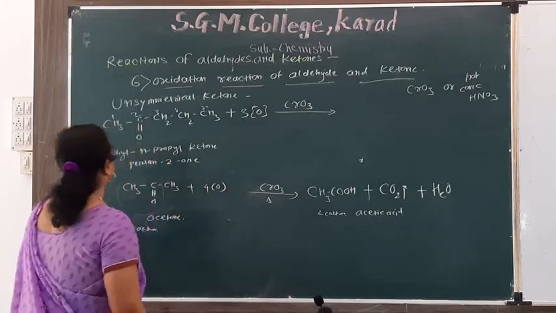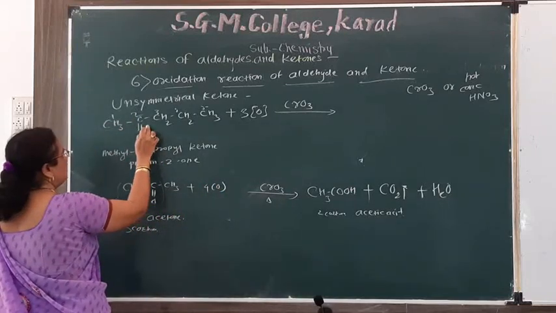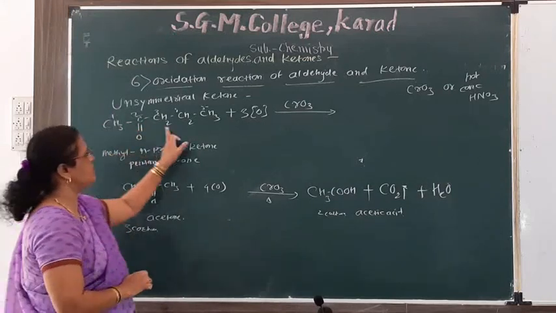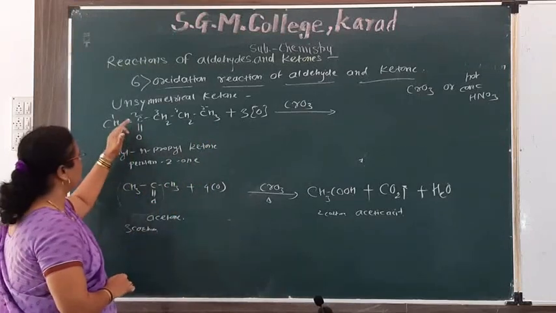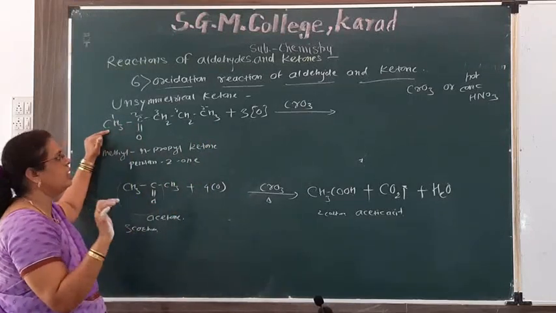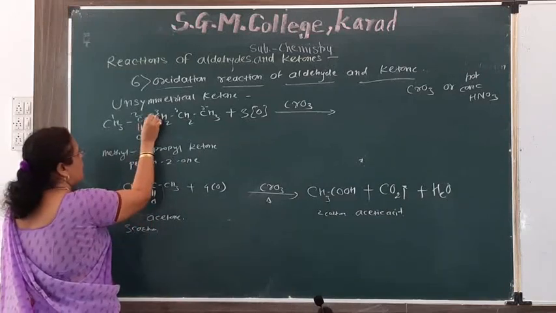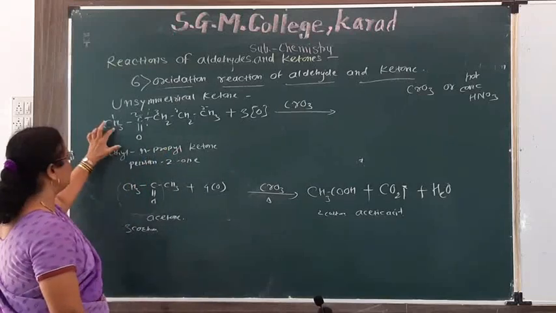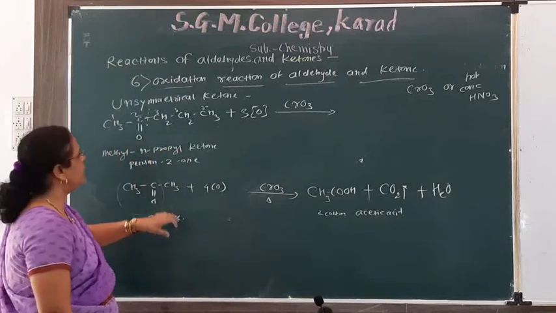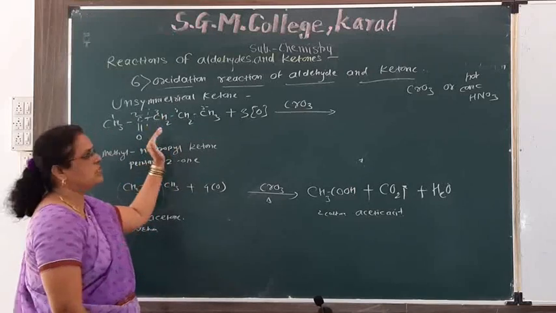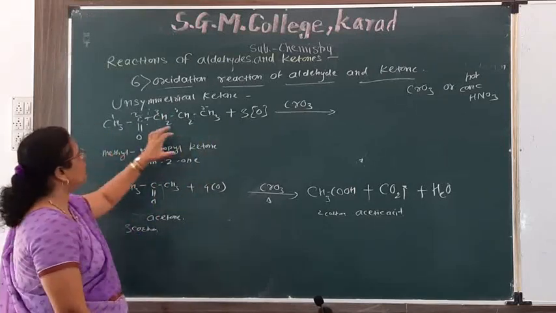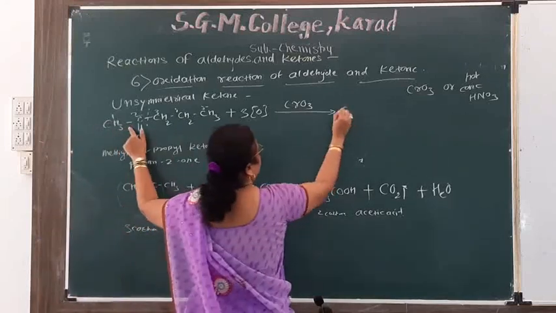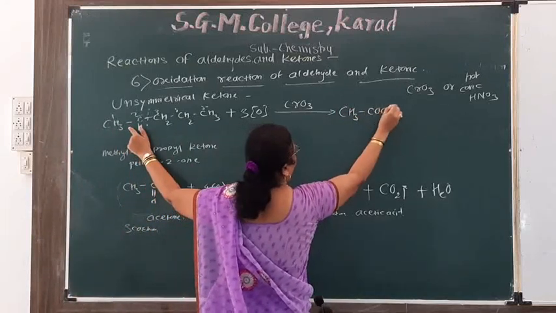Then the carbonyl group always remains with the smaller alkyl group. This is a smaller alkyl group, this is a larger alkyl group. This carbonyl group always remains with the smaller alkyl group, and therefore this bond breaks and we get 2 fragments, CH3CO, this is one fragment, CH3, CH2, CH2, this is another fragment, and these 2 fragments oxidize to give first CH3COOH.